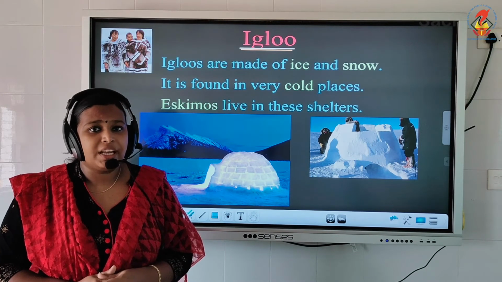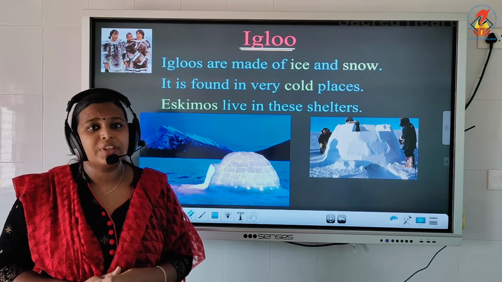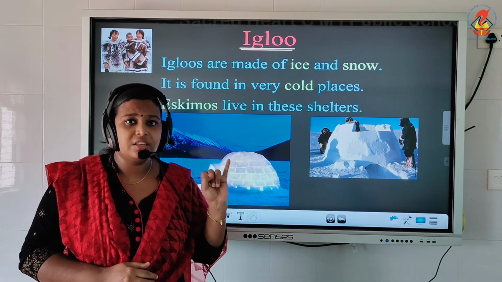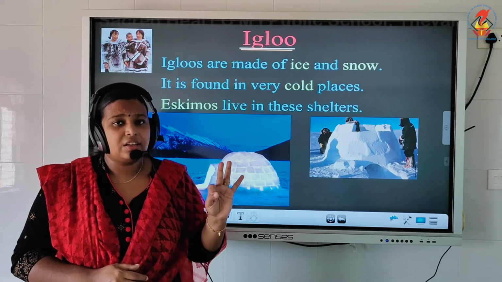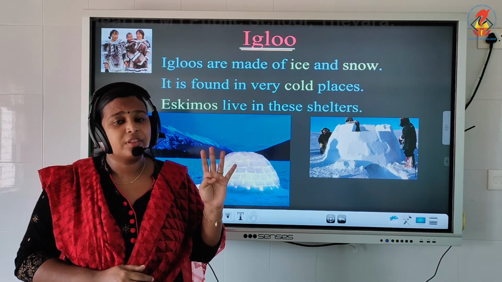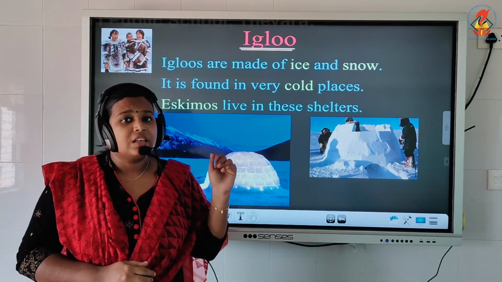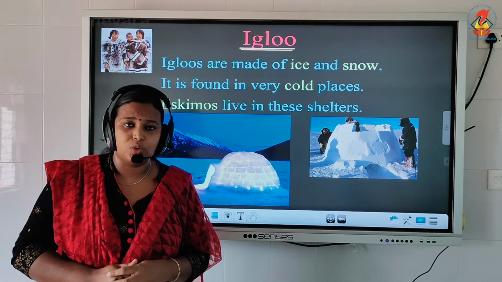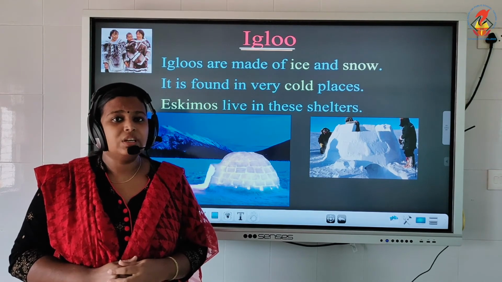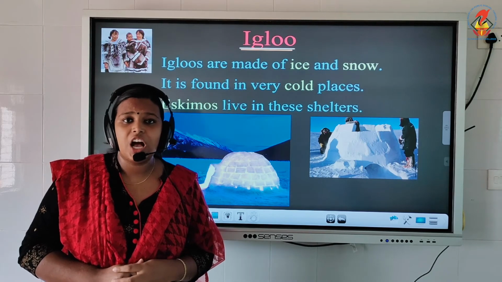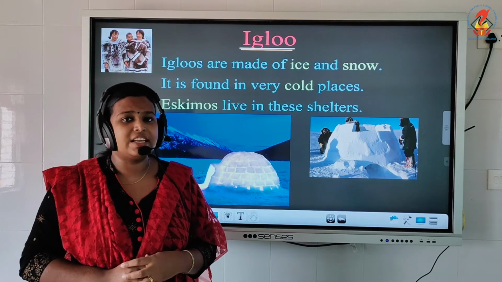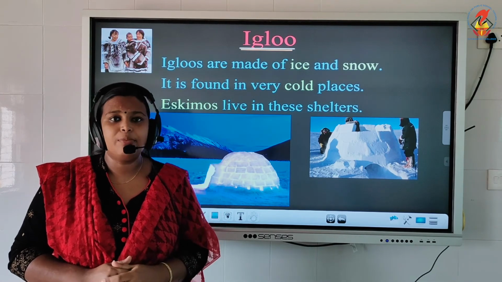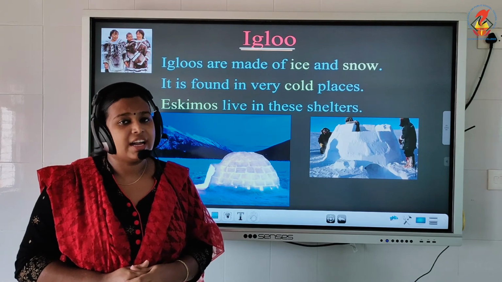Pakka houses are mainly seen in towns and cities. These houses are made up of iron, cement, wood, and bricks. Examples for Pakka houses are flats and bungalows. Next, we learned about Kacha houses. Kacha houses are mainly seen in villages. These houses are made up of mud and straw. Example for Kacha houses is hut.